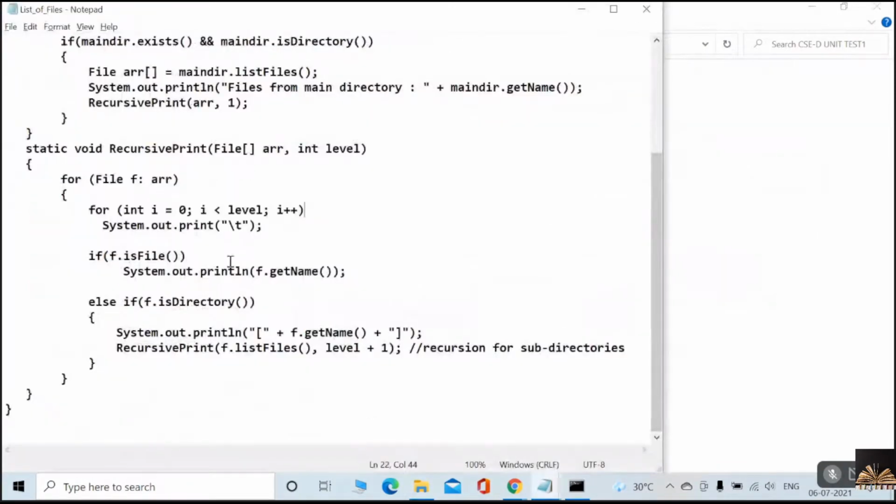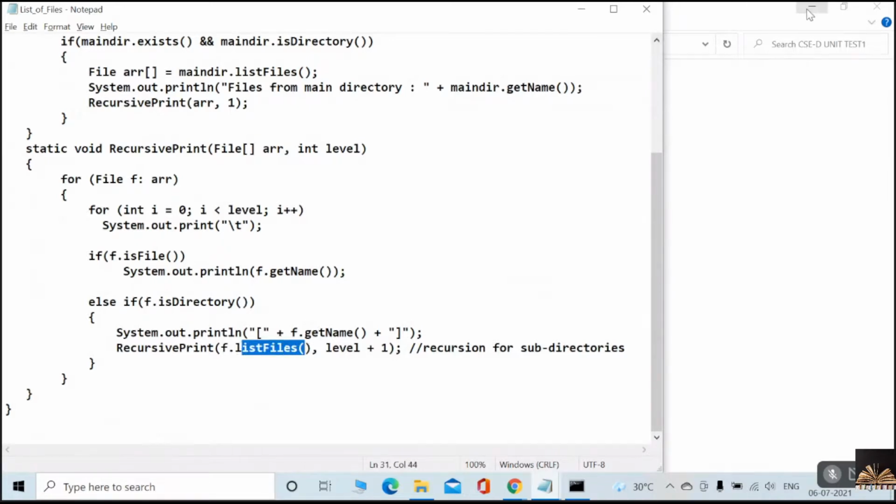How am I calling that method recursively? Again, recursive print I am calling, and the list of files method, which is called on this f object. Initially it is a subdirectory. Listen carefully. This is a directory. On that directory I am calling list of files.